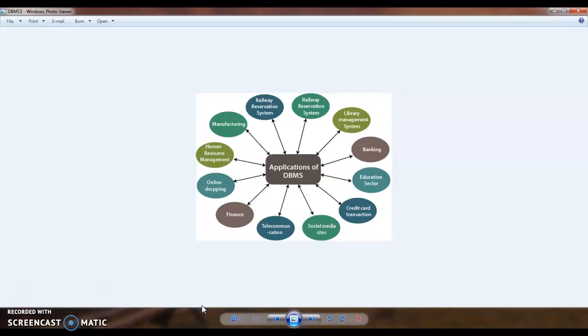All the things are there in this diagram itself: railway reservation system, airline reservation system, library management system, banking, education sector, credit card transaction, social media sites, telecommunication, finance, online shopping, HR management. So we can see the applications of DBMS exist in almost all fields.